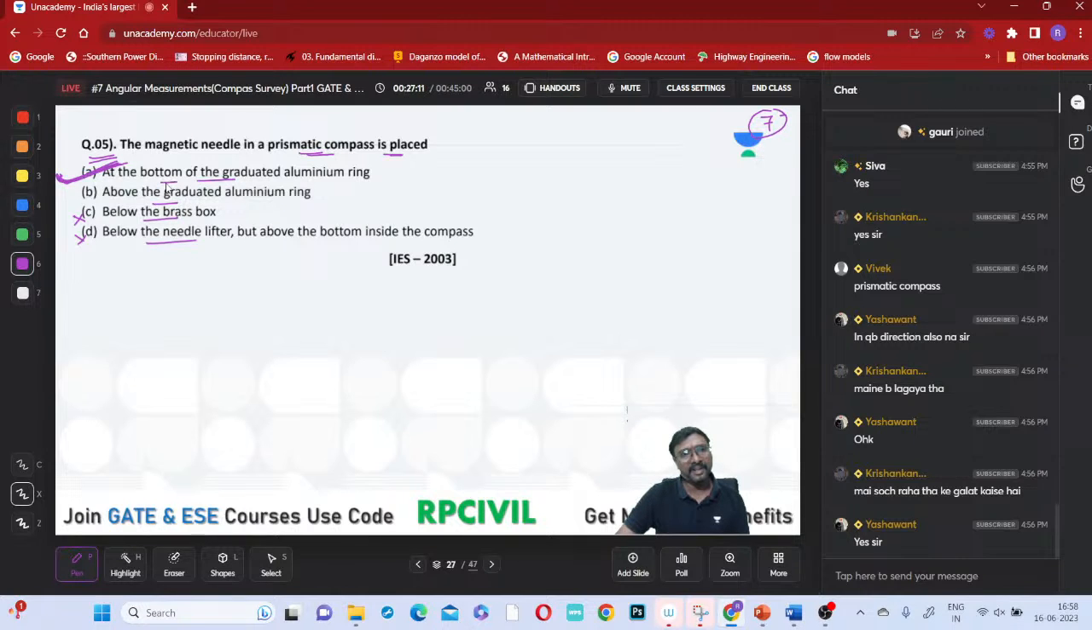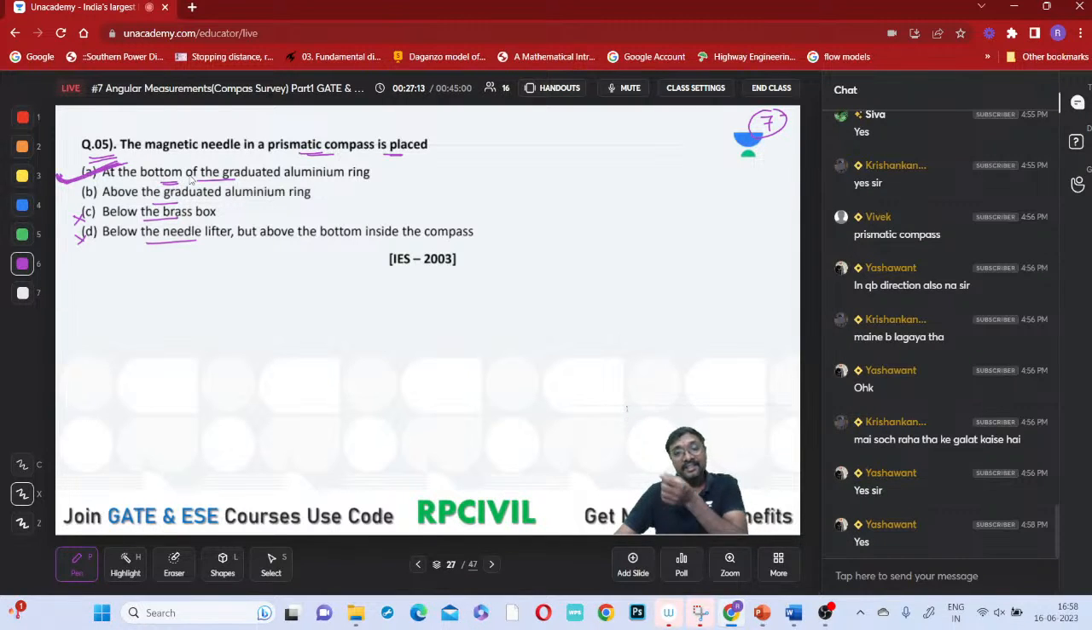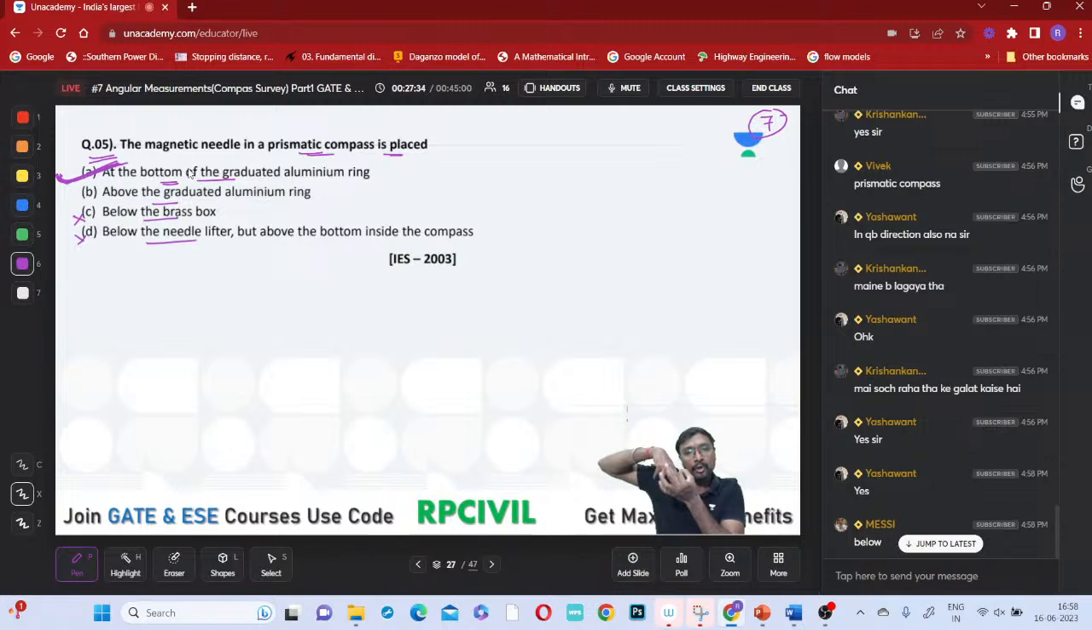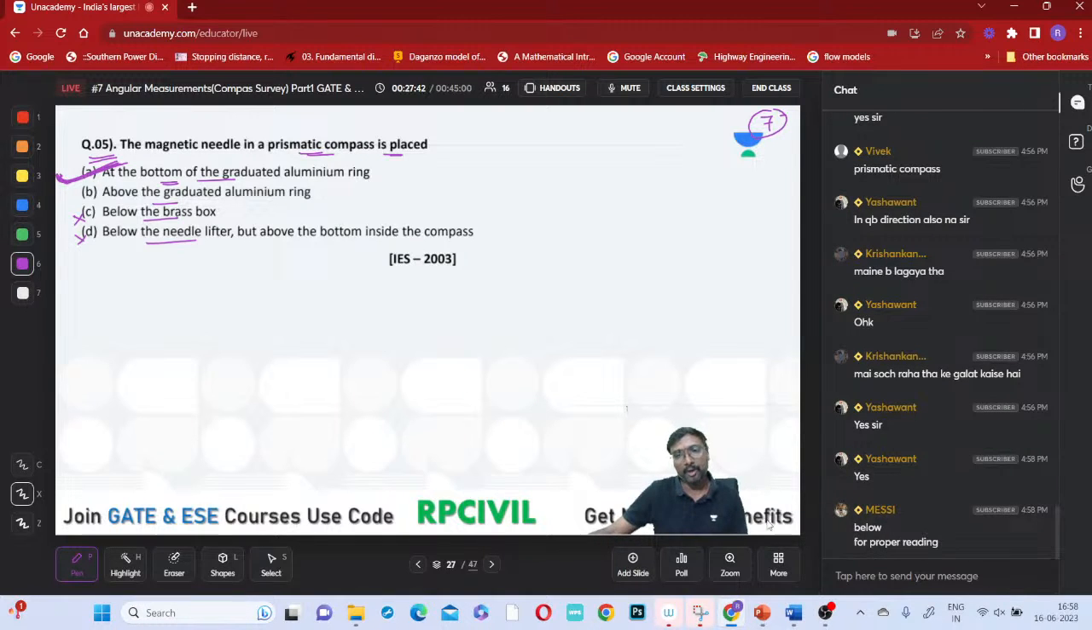Why are we specifying it exactly at the bottom? Because this is your ring where the readings are written. Suppose this needle is provided above it, then some of the readings will be covered. So it is better to attach the needle below the ring, definitely attached to the ring, so that the readings will not get disturbed. So for proper reading, yes, absolutely right. That is simple logic.